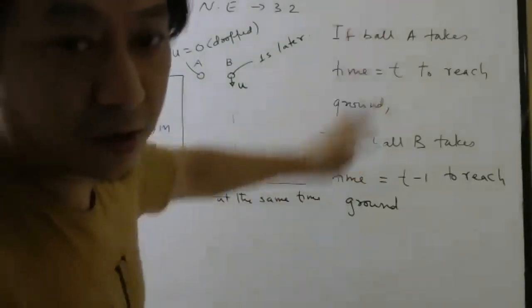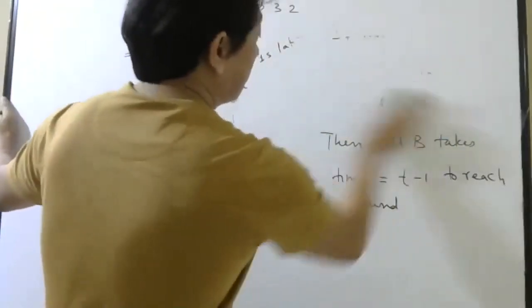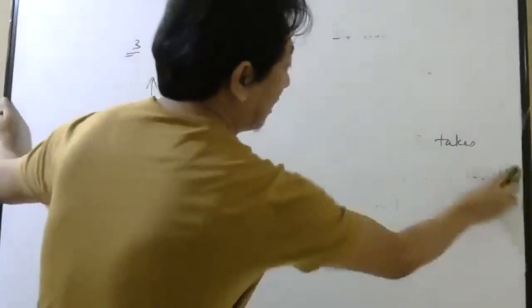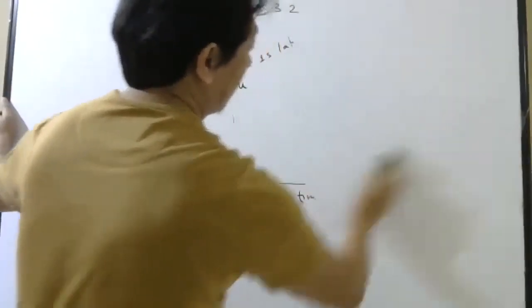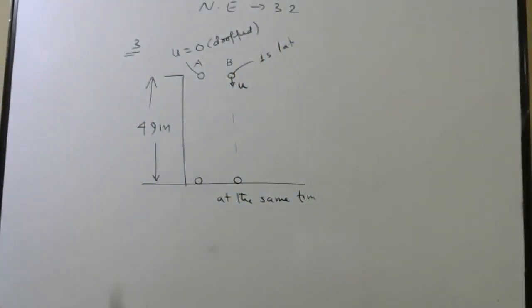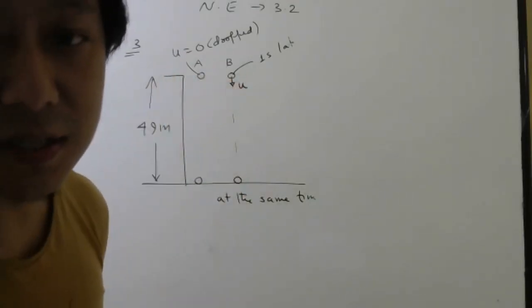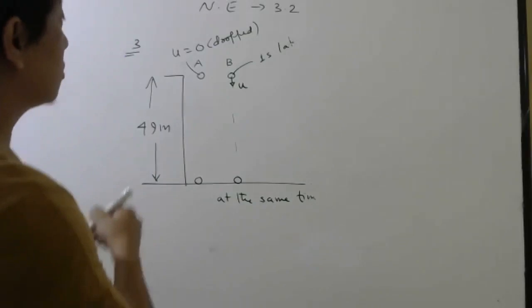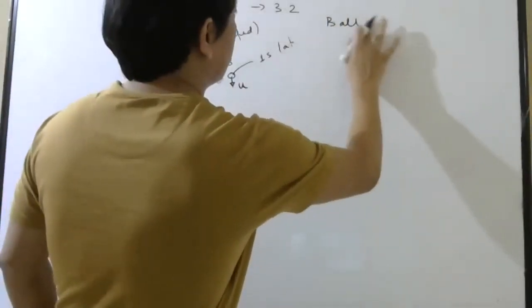Please concentrate properly. It is very simple. And somebody is saying weight and all. In kinematics, we don't need to worry about the mass of the object. And please write down. If you don't write, this class will be a waste. Okay. So for ball A,